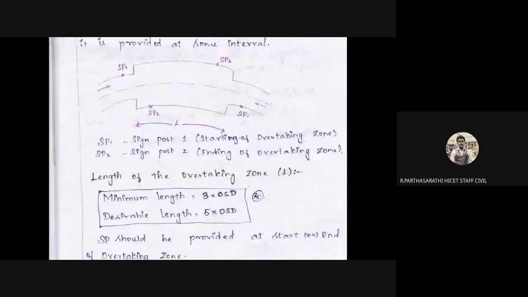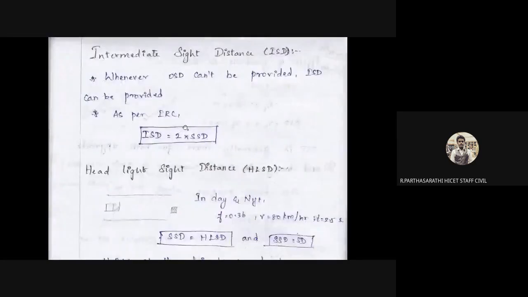The multiplication of 2 times the stopping sight distance is called the intermediate sight distance. What is the reason? This was a 1 lane and this is the 2 lane. We know we need to provide a stopping sight distance, and it should cover 2 lanes, lane 1 and lane 2. For that reason, we multiply by 2. Okay, this is for intermediate. The total vehicle movement is the safe stopping sight distance on the same lane, which is called intermediate sight distance, 2 into SSD.